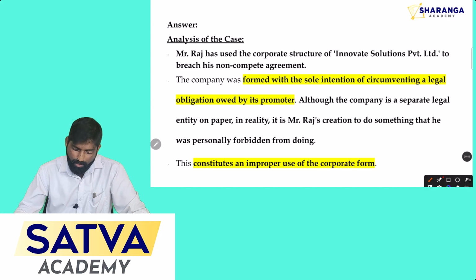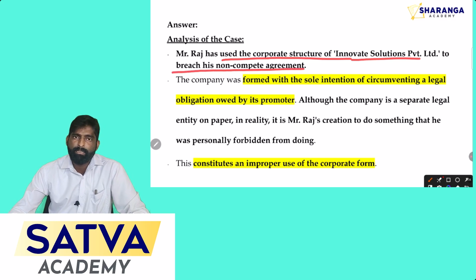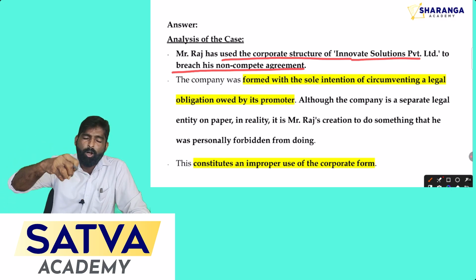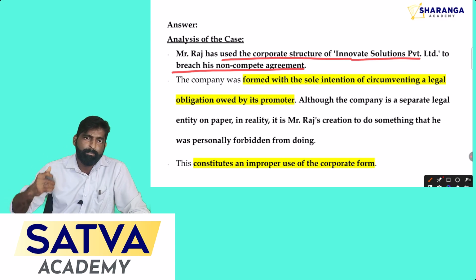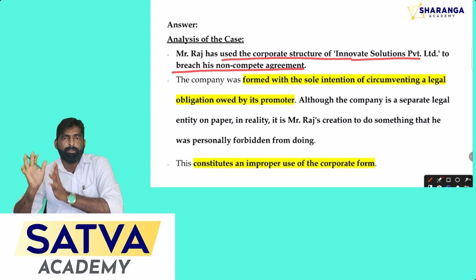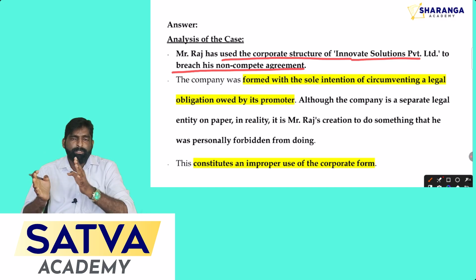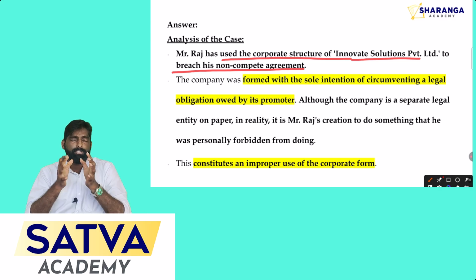See, Mr. Raj has used the corporate structure of Innovate Solutions to breach his non-compete agreement. The sole purpose of forming the company is just to breach the obligation of his contract. He can't carry on the business straight away, so for that purpose he tried to misuse the legal provisions given in company law, that is, the formation of a company. As we discussed in another part, a company is a legal personality or juristic personality.